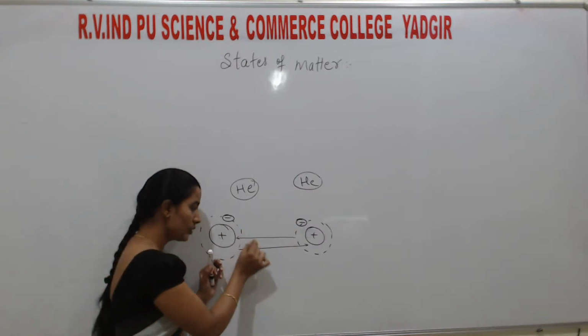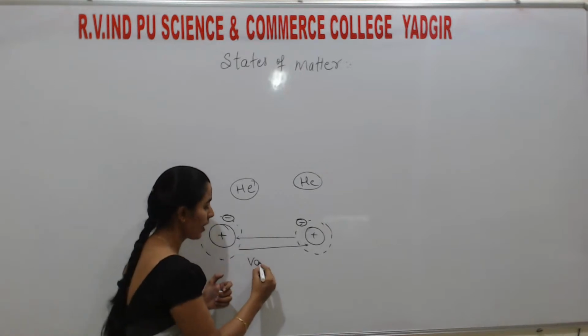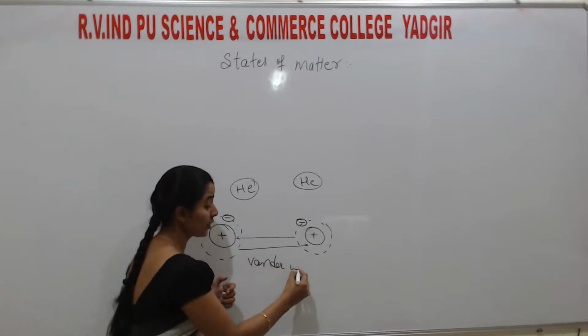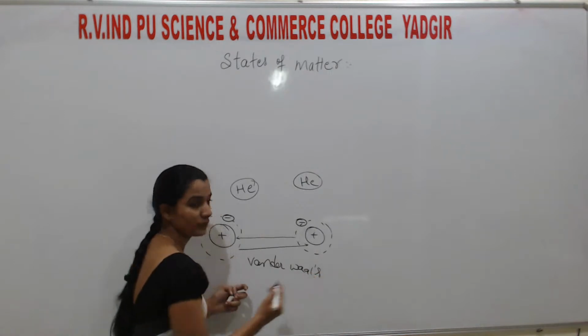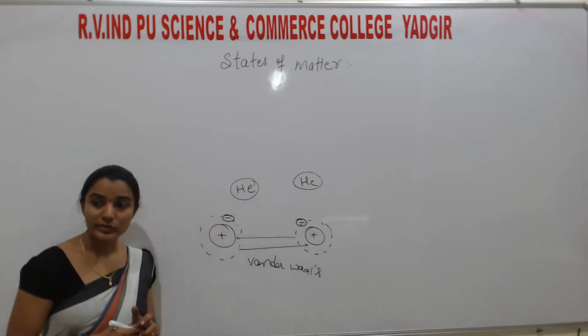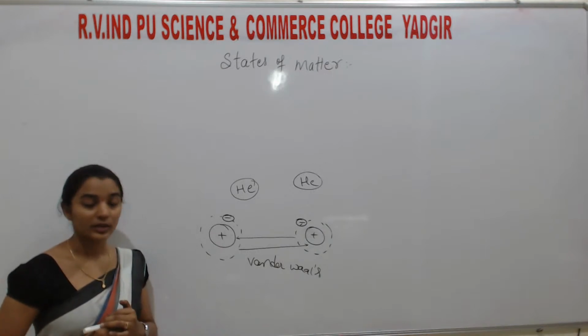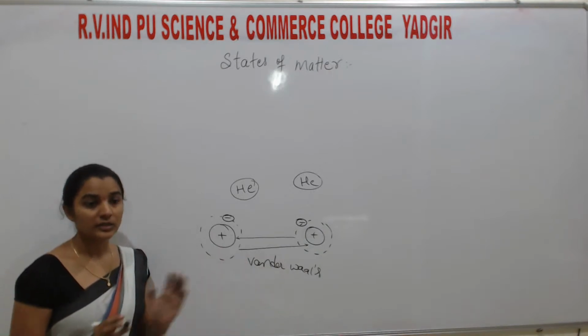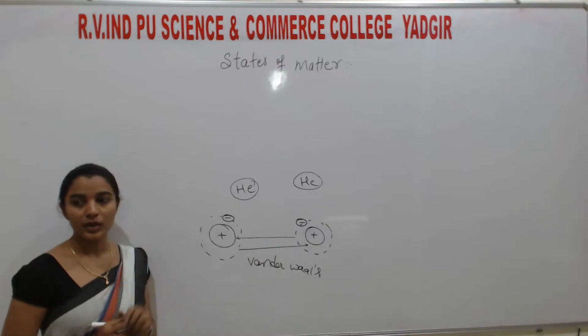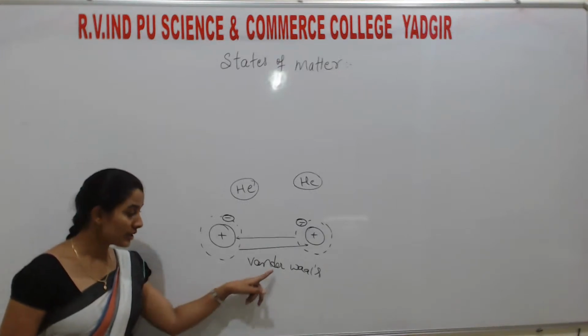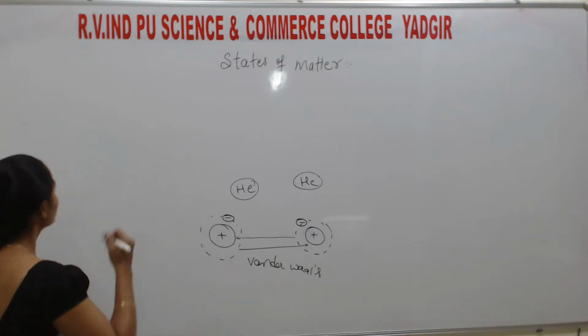Okay? So this is what is called van der Waals force. This is one example. A weak attractive force exists between two atoms. That is called van der Waals force. It is not a bond, it is just a force of attraction. Okay? So the van der Waals forces are of three types.